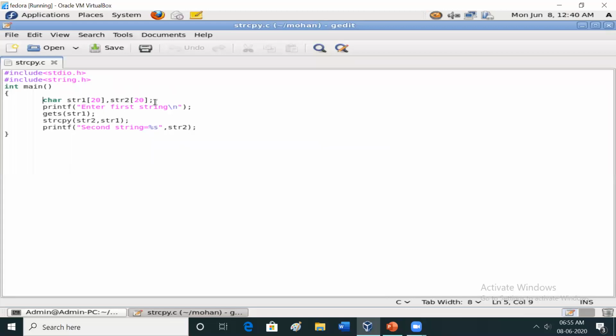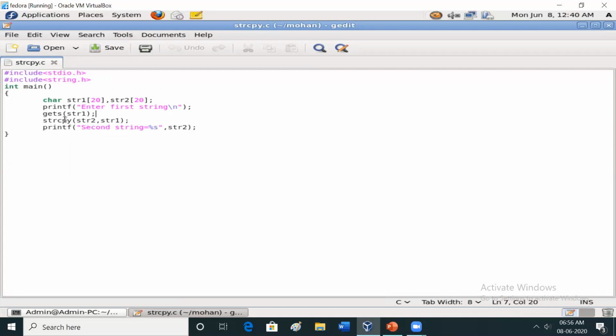That's why you need to declare both strings at a time. Then printf enter the first string. Here you read the first string by using gets of str1. Then you use the standard library function strcpy, which is available in string.h.